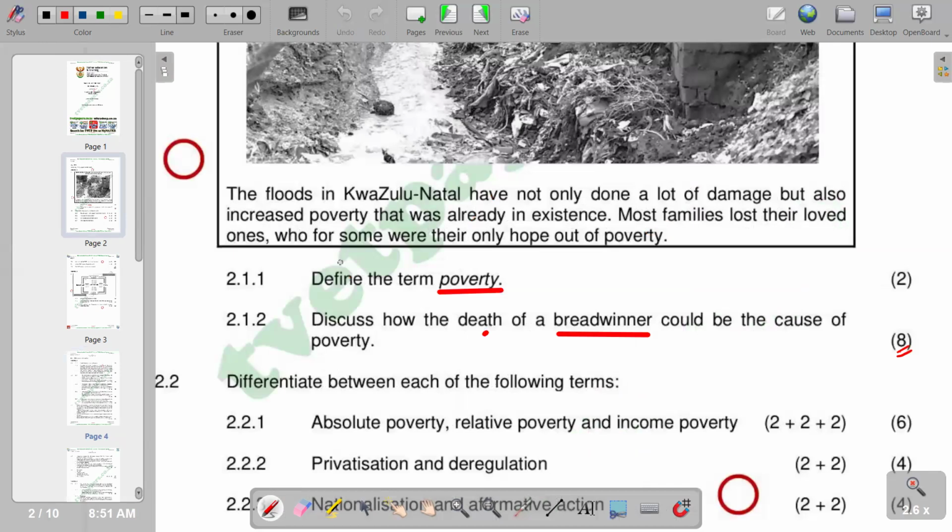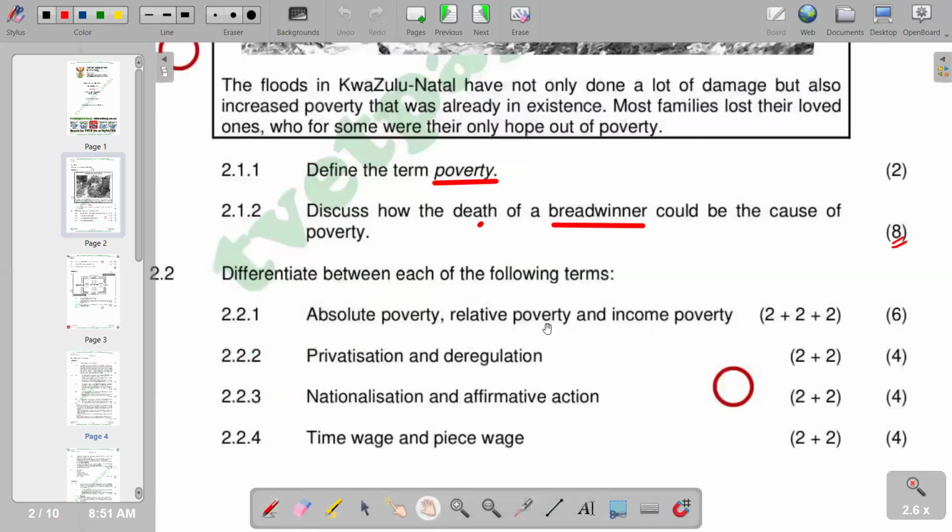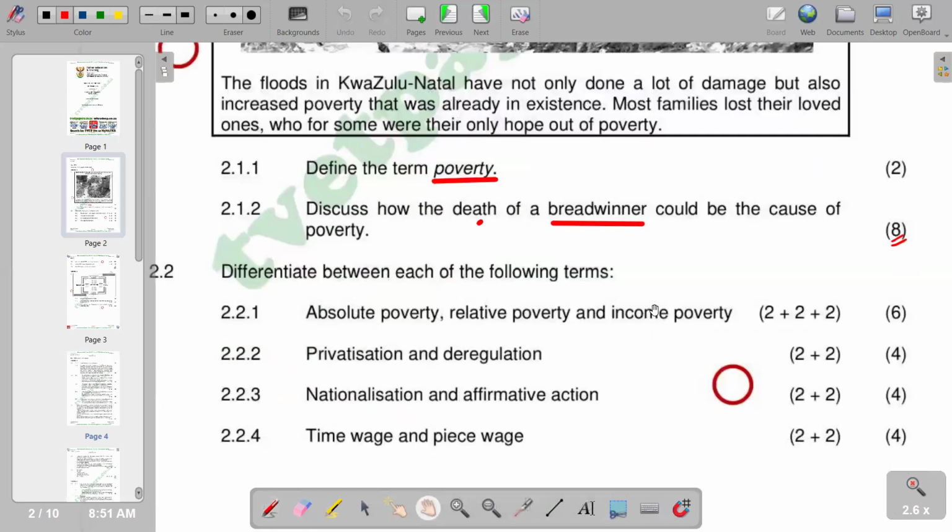Then we go to 2.2: differentiate between each of the following terms. On the first part, we have absolute poverty, relative poverty, and income poverty. Looking at absolute poverty, it is severe deprivation of basic human needs. It means the person does not even have access to basic human needs.